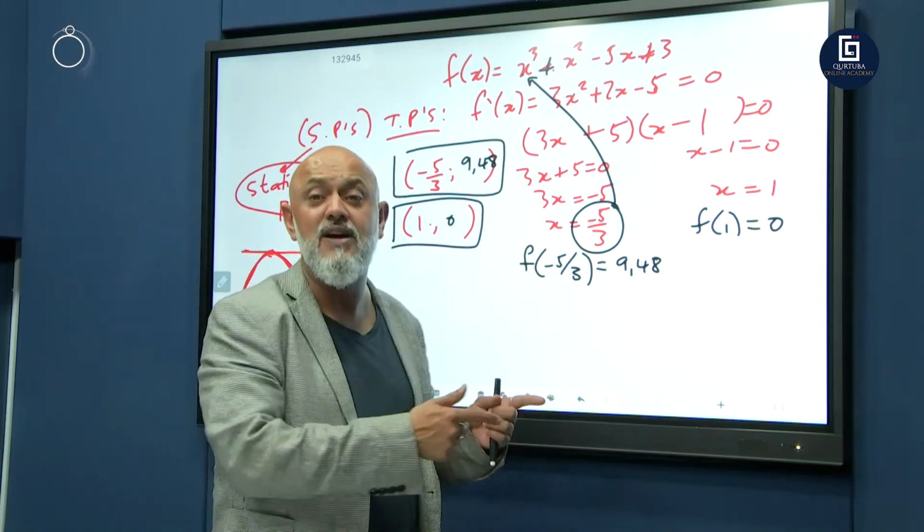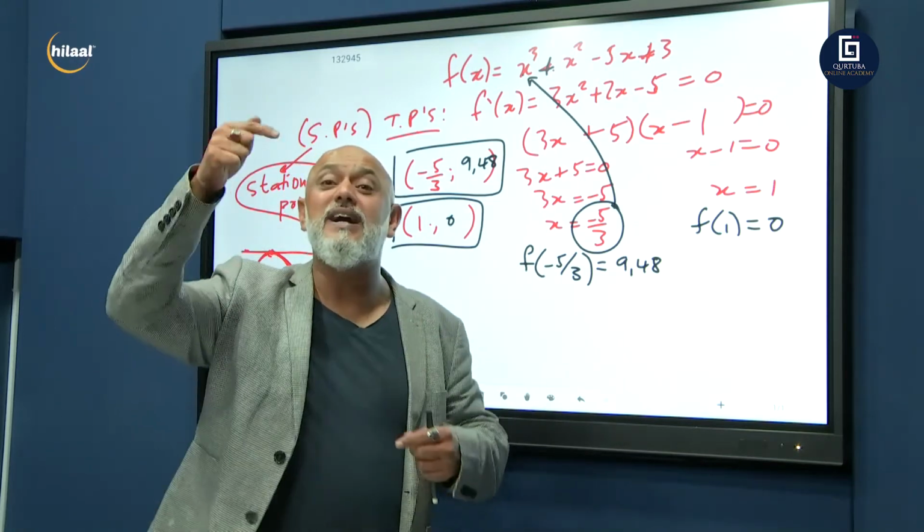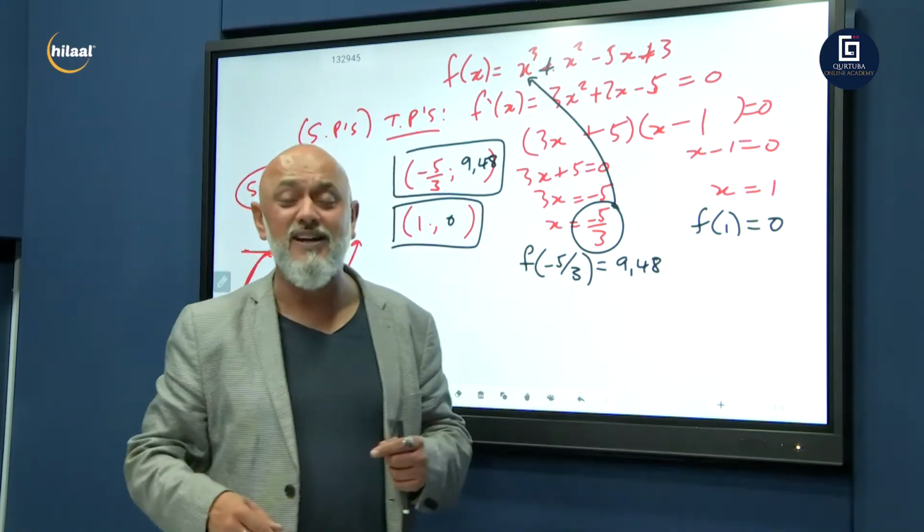We're going to sketch the graph. Then we're going to do the reverse. If the graphs are given, how do you find equations?